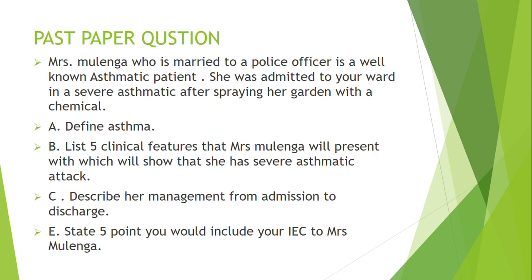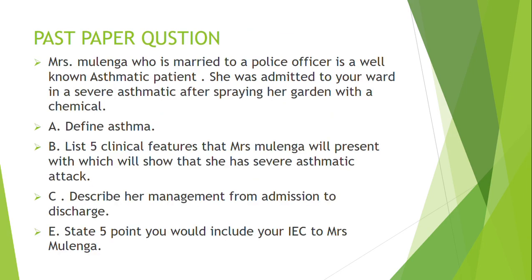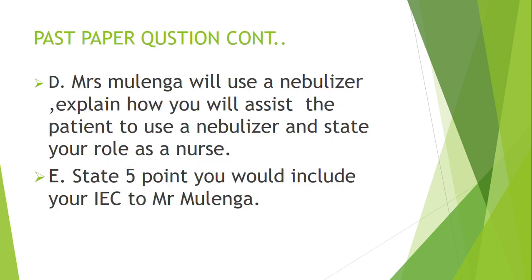Then the D part states that Mrs. Mulenga will use a nebulizer, so you have to explain how you assist the patient to use a nebulizer and state your role as a nurse. Then E, state 5 points you include in your IEC to Mrs. Mulenga. There is that repetition of the question, but we'll look at it just like that.